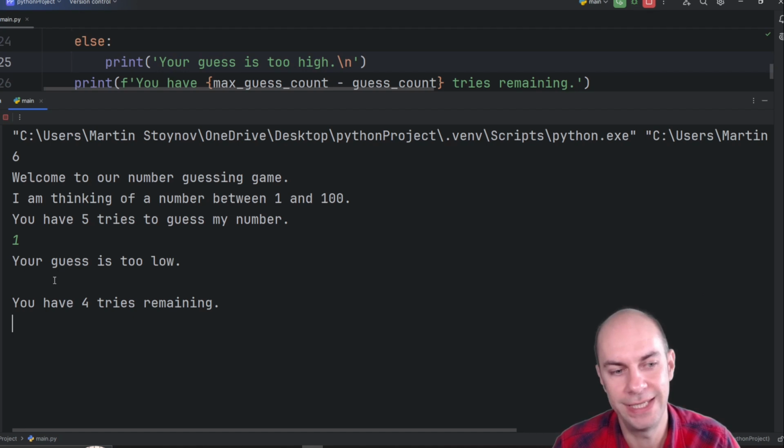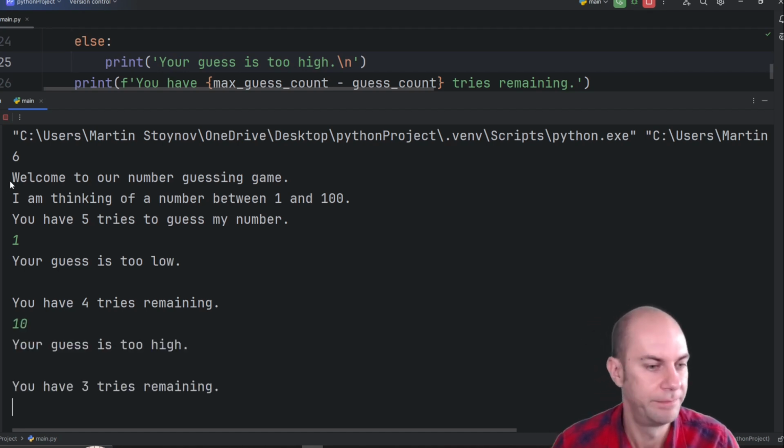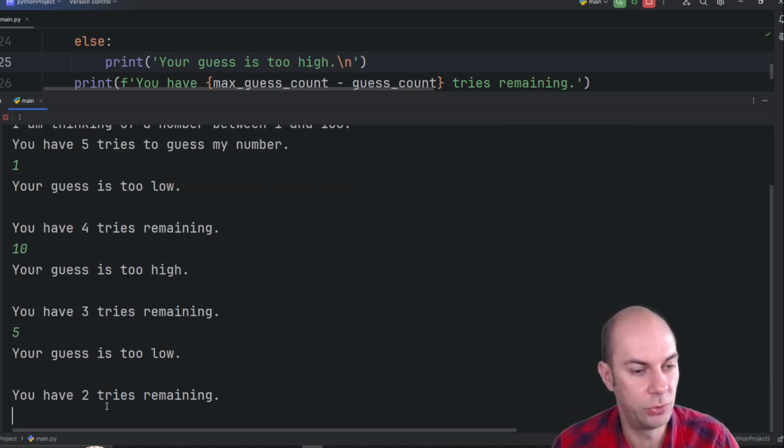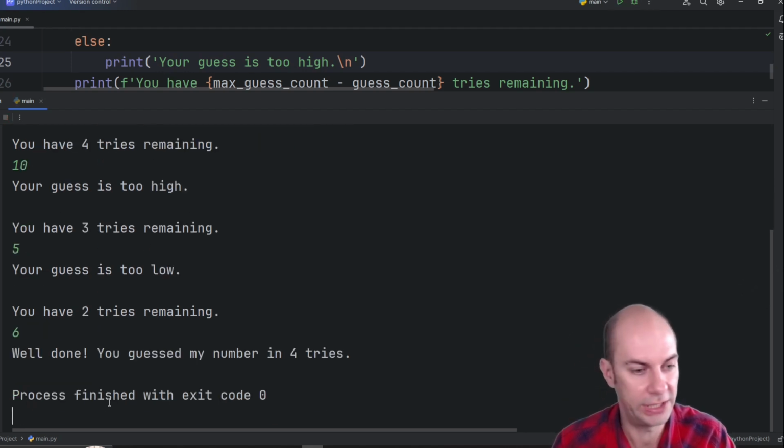Okay, I think I didn't actually need the new line, because print would have printed a new line anyway. So it now created a space. I'll probably take that away. But let's say now I'm going to go 10. And your guess is too high. You have 3 tries remaining. And now I'm going to go, let's say, 5, and I have 2 tries remaining, and then I go 6, and it says, well done, you guessed my number in 4 tries.